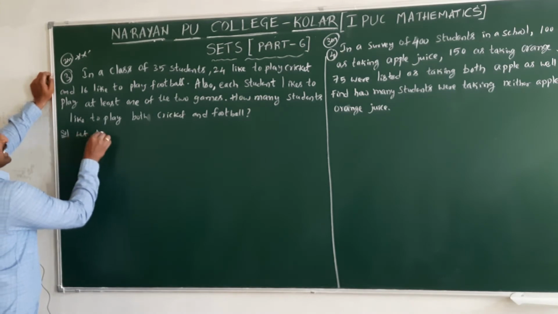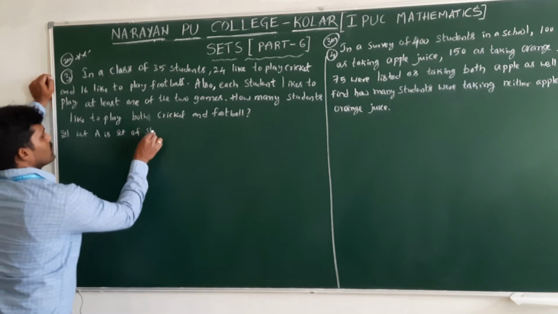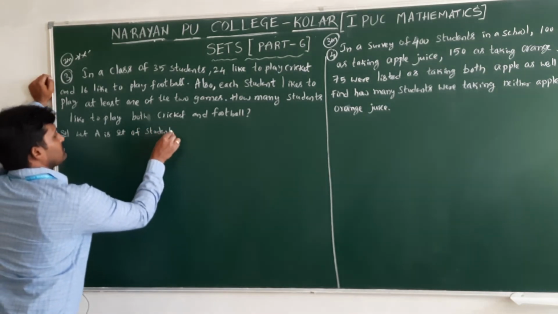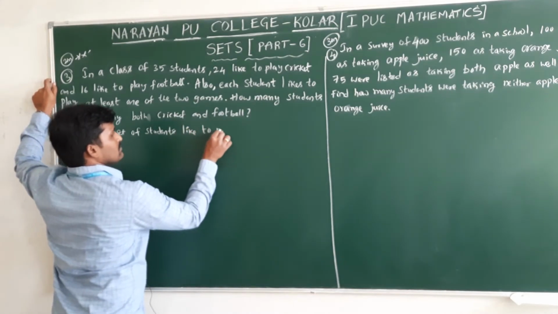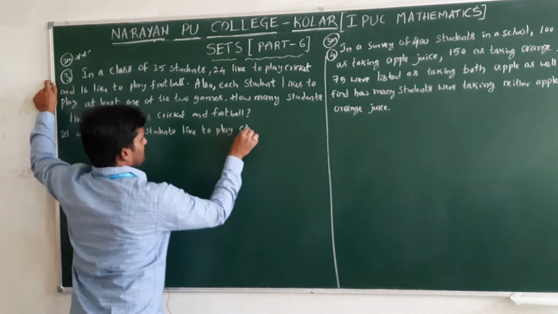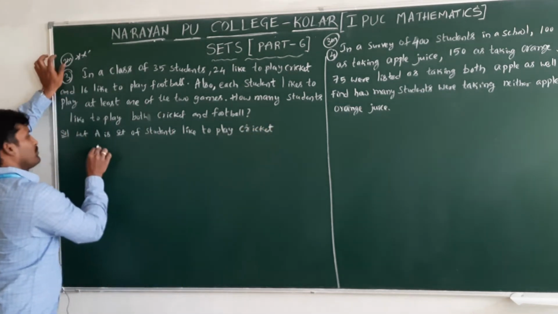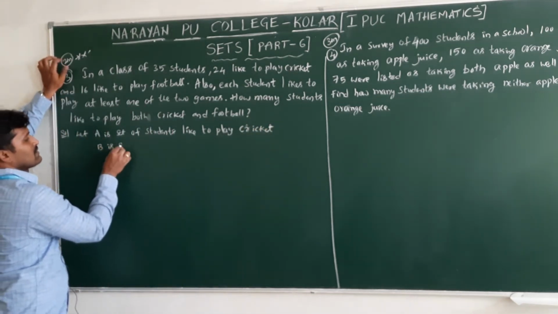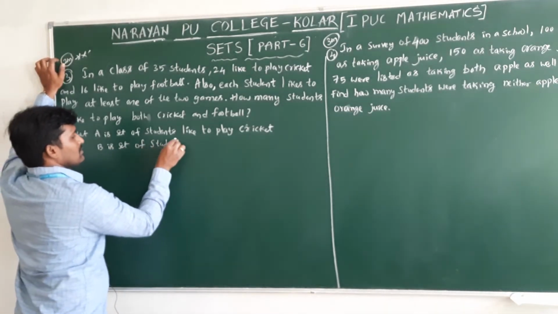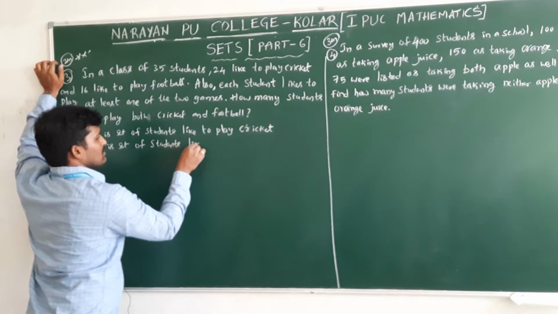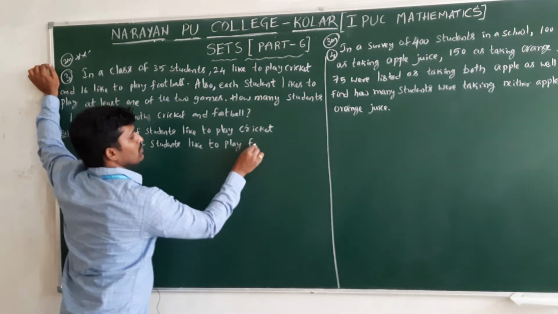So let A be the set of students who like to play cricket. B is the set of students who like to play football.